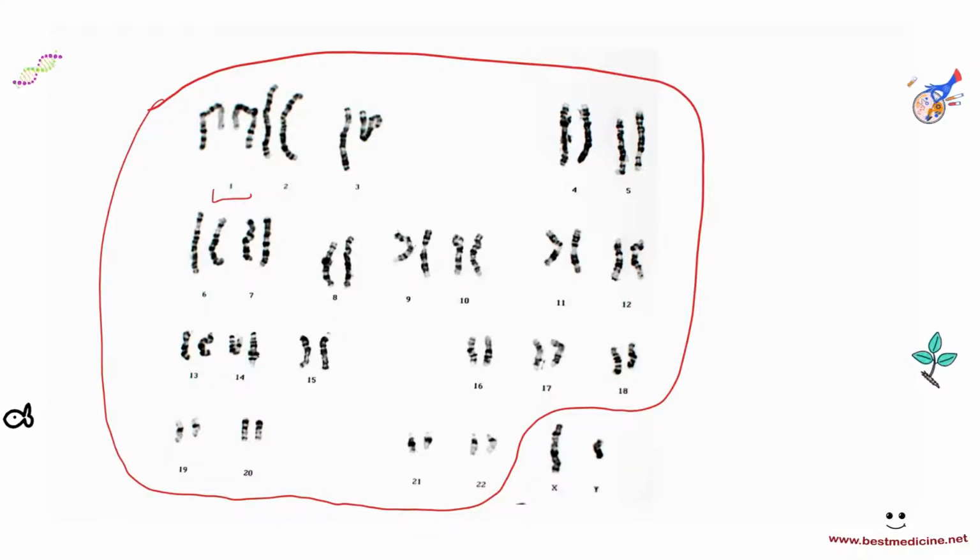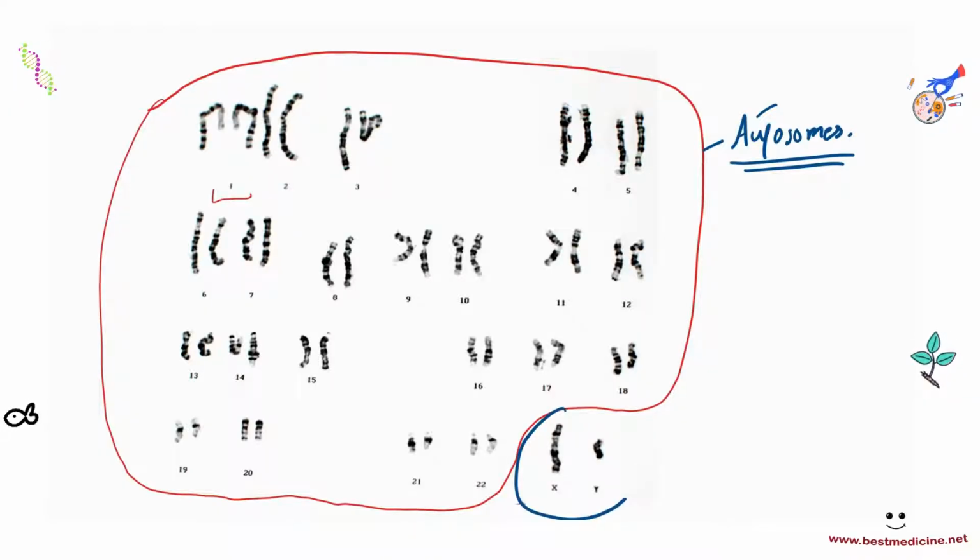and they do not actually define the sexual genotype of an individual. They therefore are called autosomes. Okay, chromosomes that are normal chromosomes that don't define the sex are called autosomes, while the ones that do are called sex chromosomes.